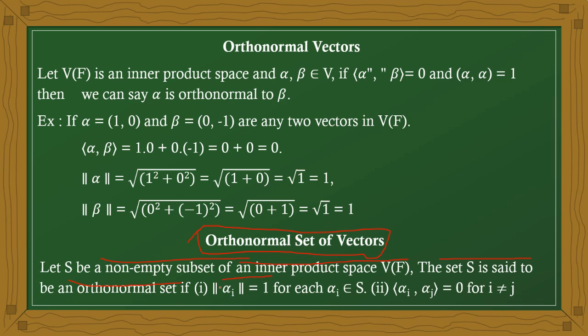That means norm alpha i equals 1, and the inner product of alpha i and alpha j equals 0, where i is not equal to j. That means if both are equal, then the norm value becomes 1. If they are not equal, then the inner product should be equal to 0. Next one.